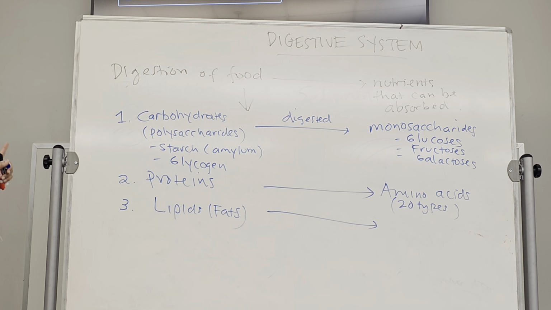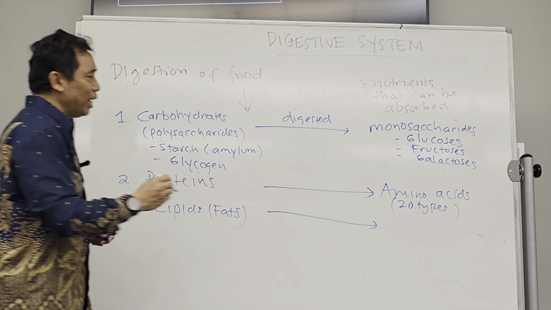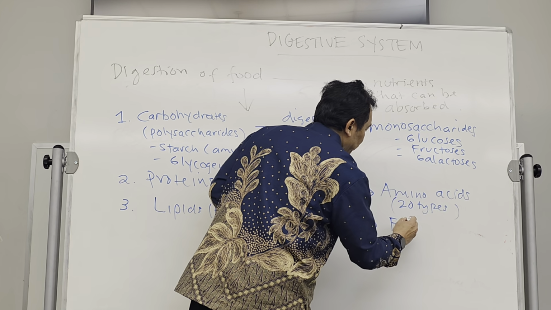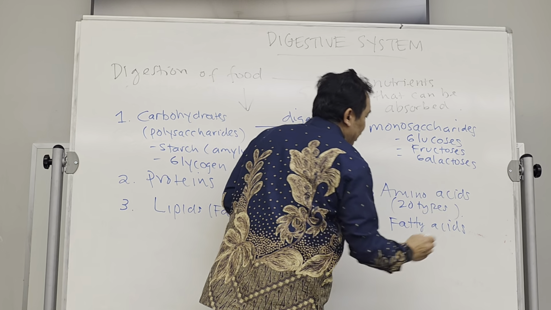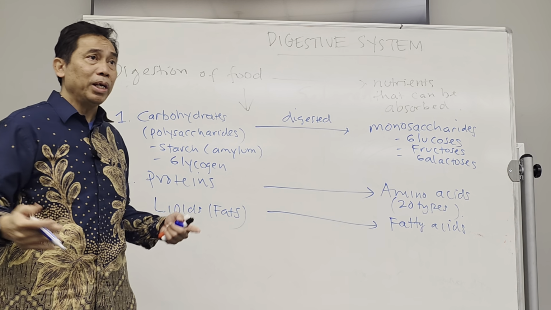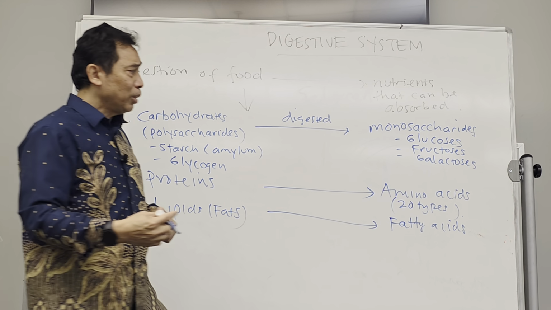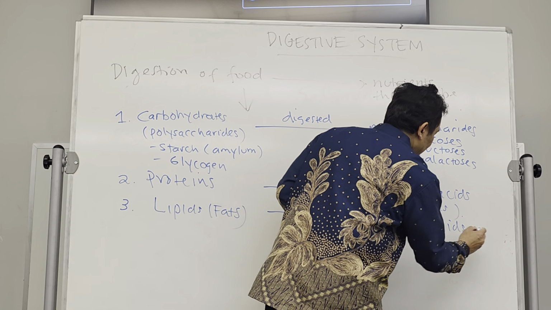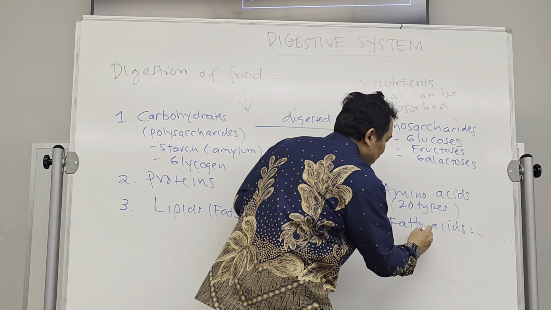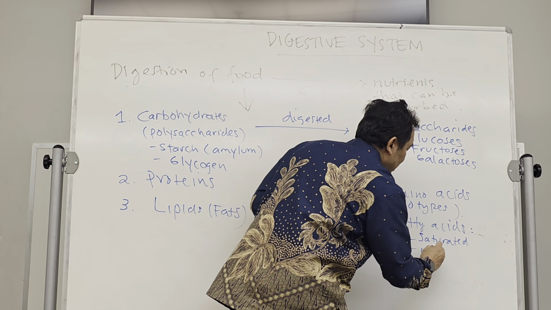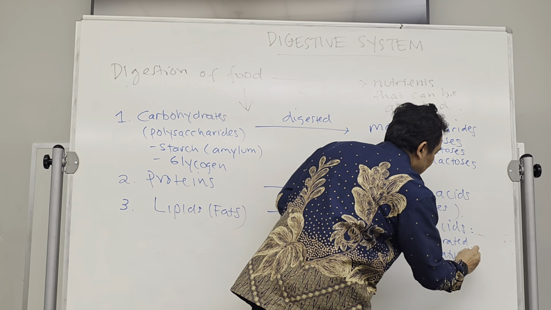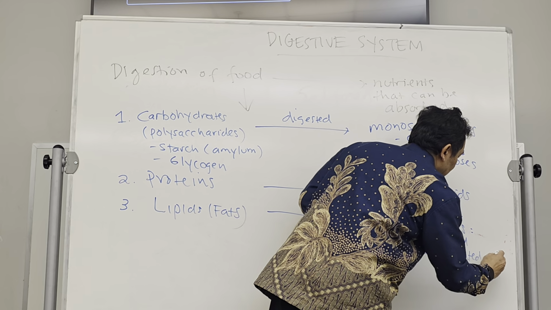The unit that can be absorbed from fat is called the fatty acid. So this is the one that will be absorbed in our body. There are two types of fatty acid, saturated or unsaturated fatty acid.